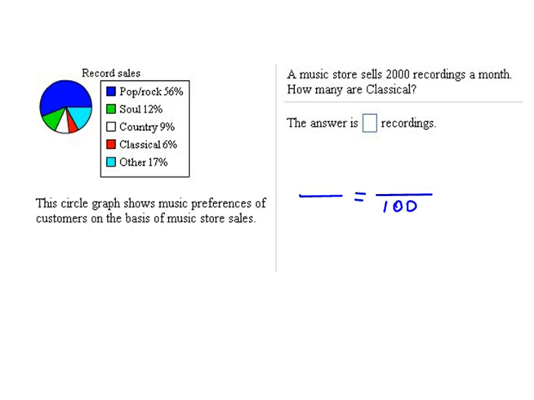Okay, we can actually use that percentage proportion to solve this, set this up and solve it. Do we know the percentage that are classical? Right here is their breakdown, and they said 6% out of 100, pardon me, would be the classicals. So now we need to figure out the part and the whole. Well, they said that they sold a total of 2,000 recordings that month. We're looking for how many out of 2,000 is actually 6%. So now we've set this up, so now we can solve it.